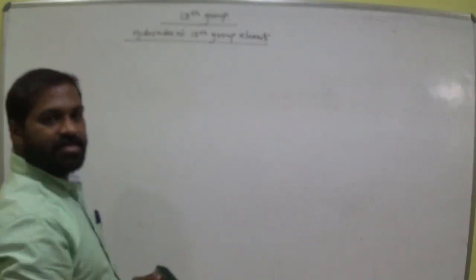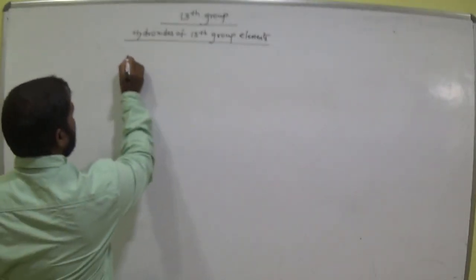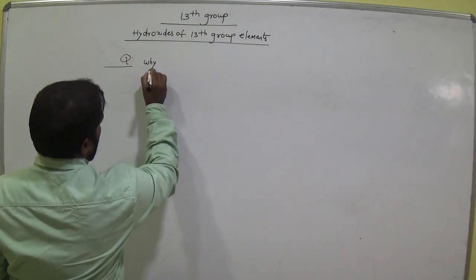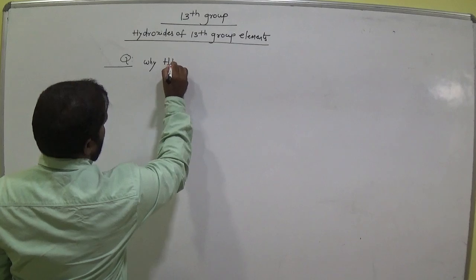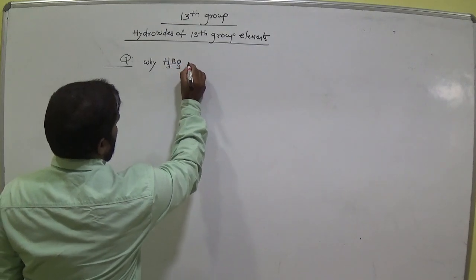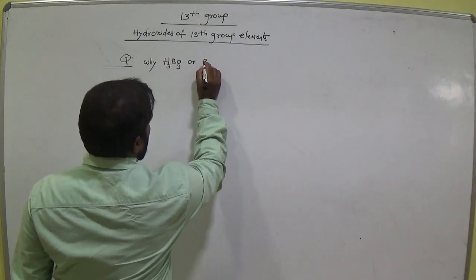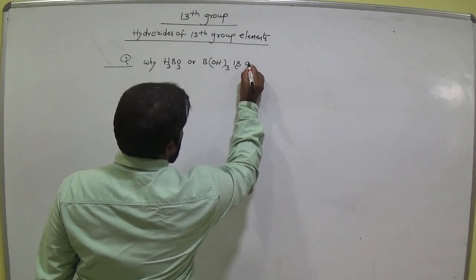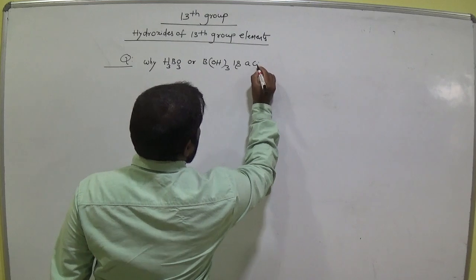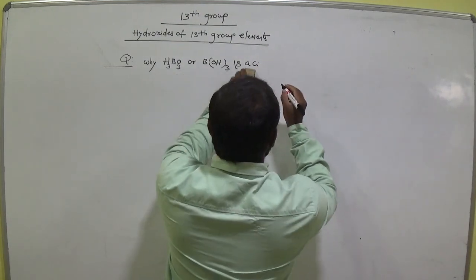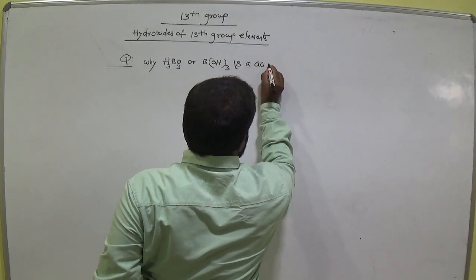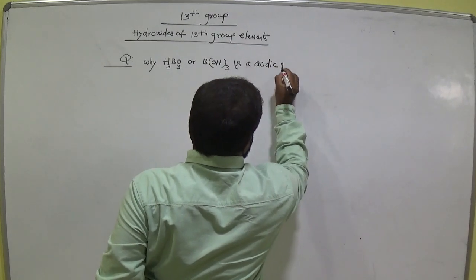Is it clear, up to here? Then my question is why H3BO3 or B(OH)3 is acidic.